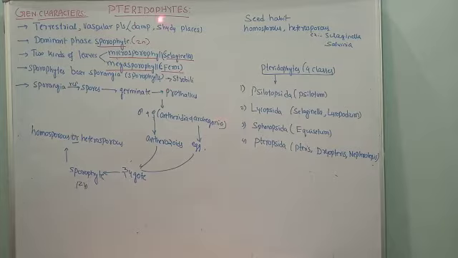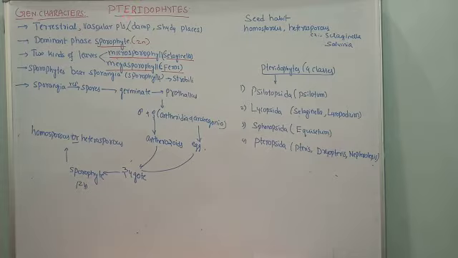So what are pteridophytes, where are they found, where do they occur, what is their habitat, what is their habit, how do they reproduce? All the aspects of pteridophytes we are going to learn. First, with reference to the habit of the plant, these plants are quite advanced compared to the bryophytes. These are the first terrestrial vascular plants.